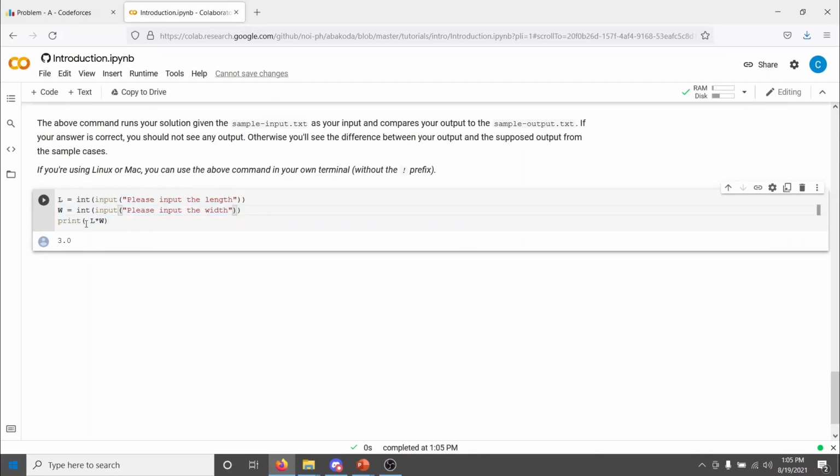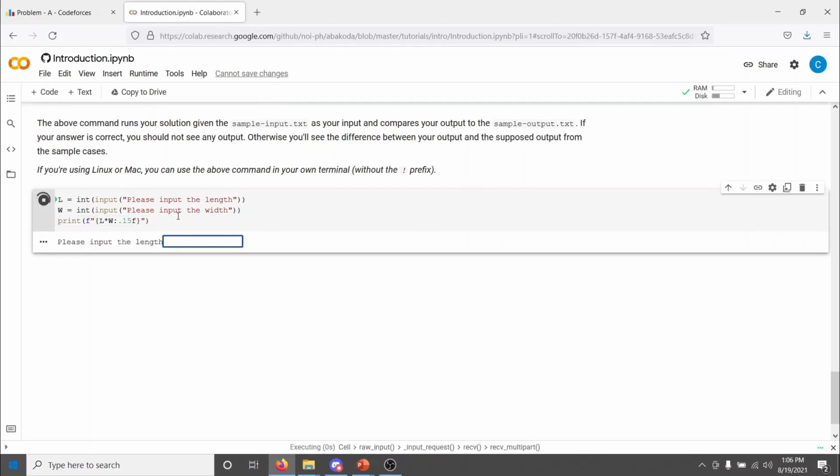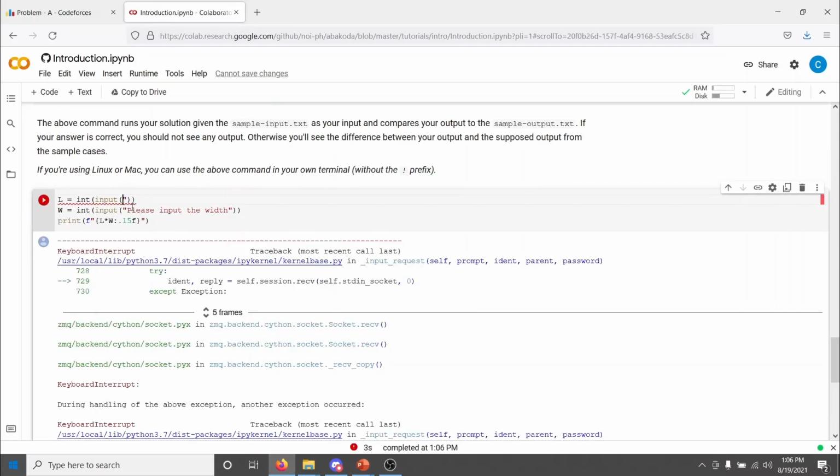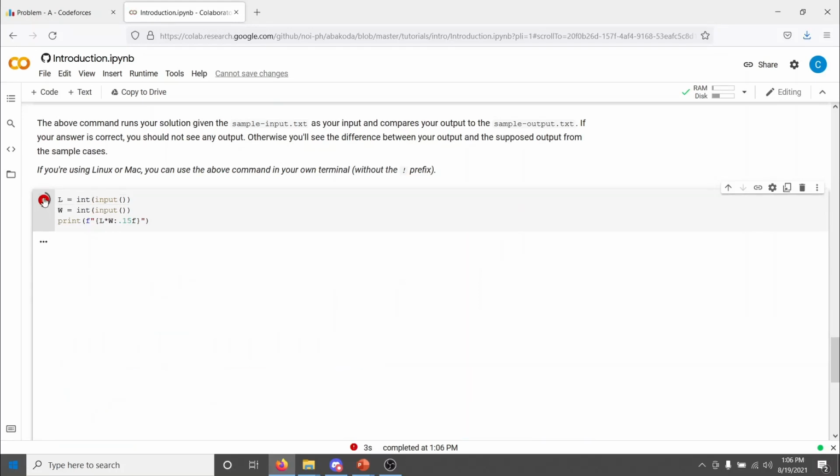I'm going to replace this print. I'm going to just use some formatting here. So what I want to do is make this an f-string, formatted this way. And then I'll say 2 decimal places. So watch, I'm going to run this. I should have removed this. Hold on. Okay, I am going to run this.